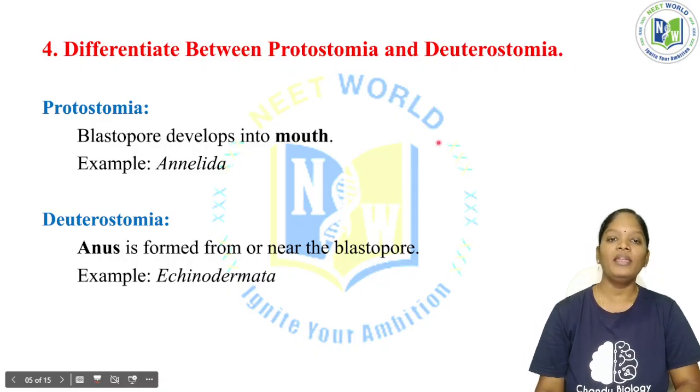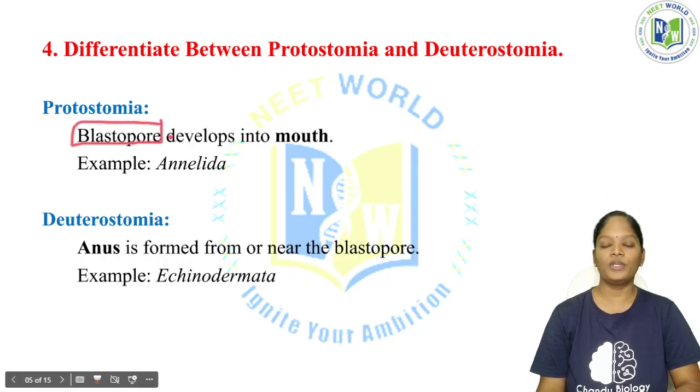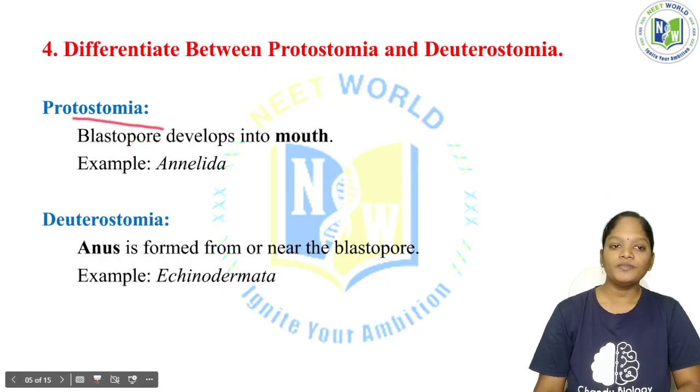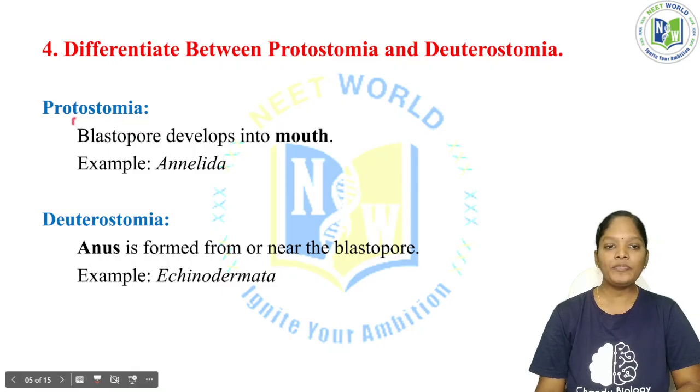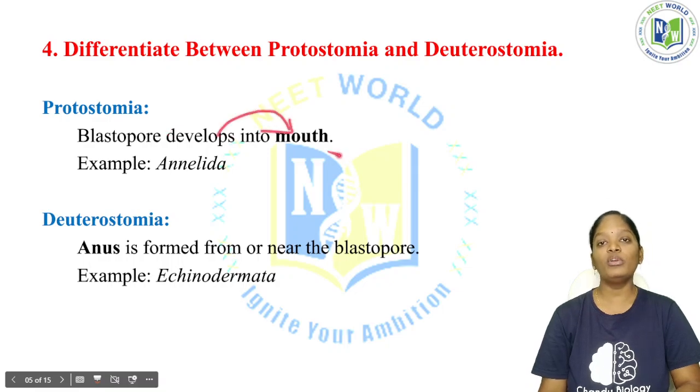See here, in protostomia and deuterostomia, there is an important structure called the blastopore, from which the mouth or anus will be formed. If the blastopore develops into the mouth before the formation of the anus, we call this a protostomia.